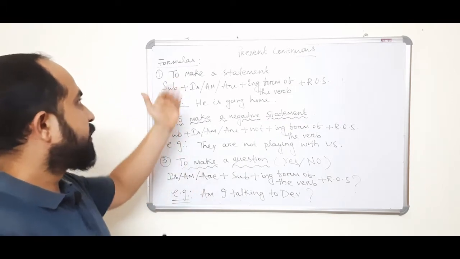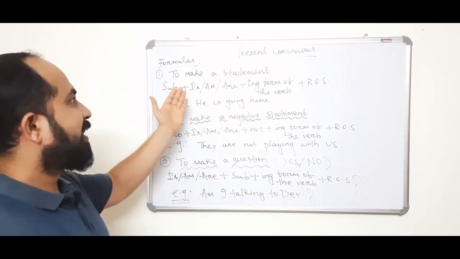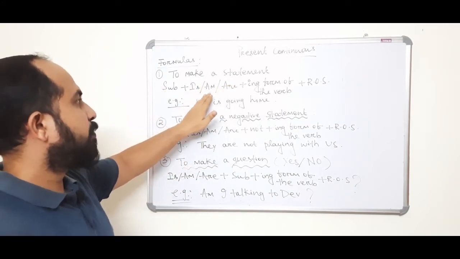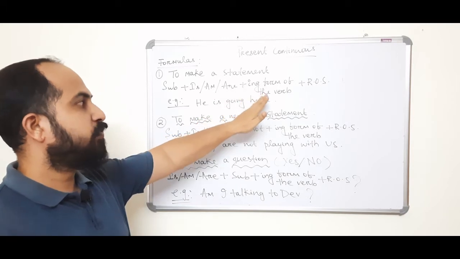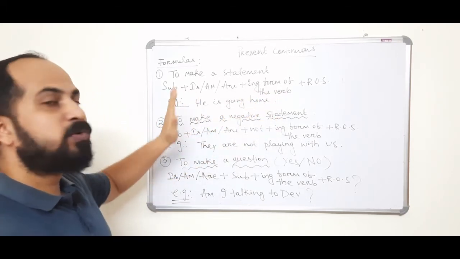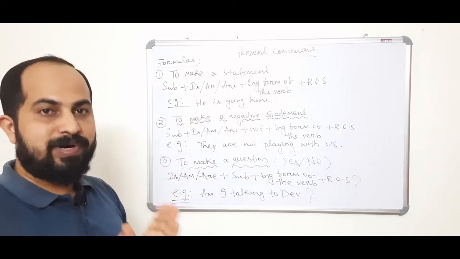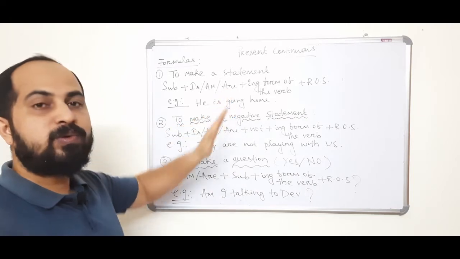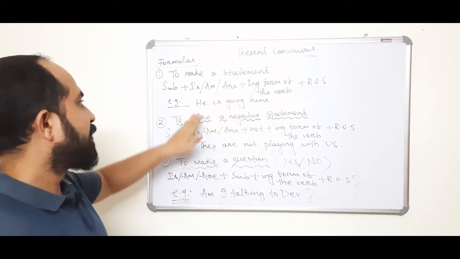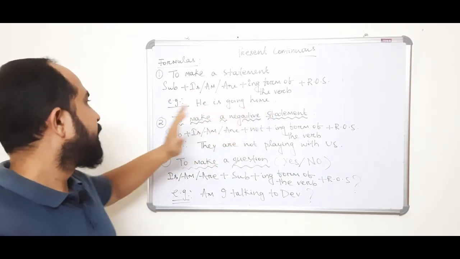Okay, let's see the formulas. Formula number 1, to make a statement: subject plus is or am or are plus the ing form of the verb plus the rest of the sentence. We use is with third person singular, am with first person, and are with second person and third person plural. I have given an example: He is going home.